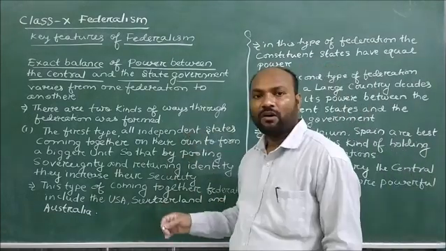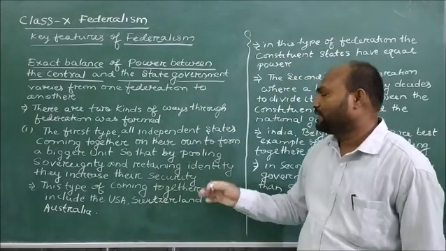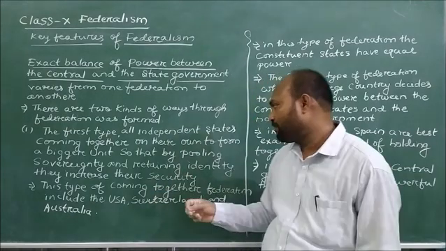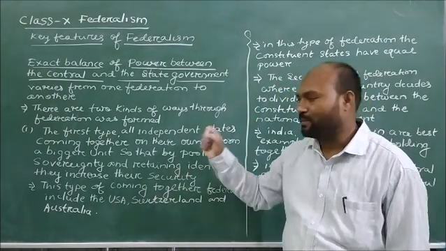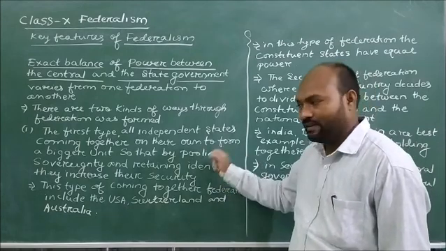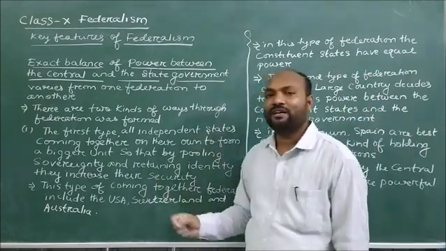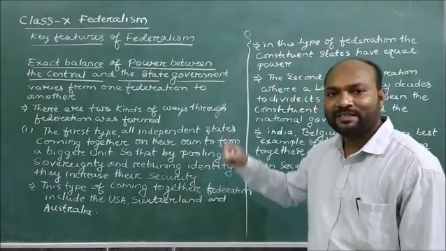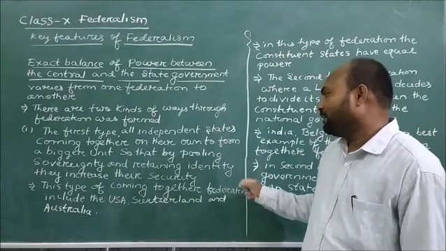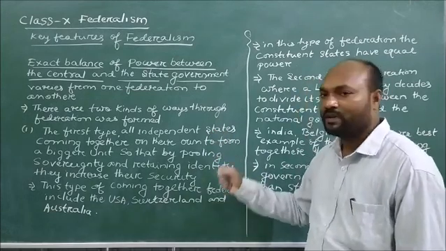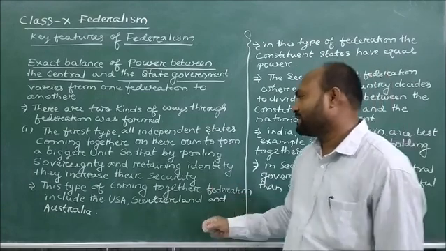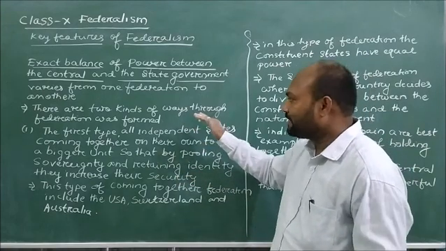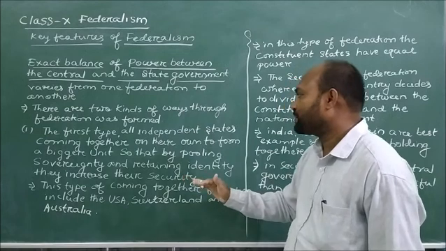The first one: all independent states come together on their own to form a bigger unit, so that by pooling their sovereignty, retaining their identity, they increase their security. And this type of federation, the coming together federation, includes the USA, Switzerland, as well as Australia. So my dear children, here we see that federations are practiced in two ways.